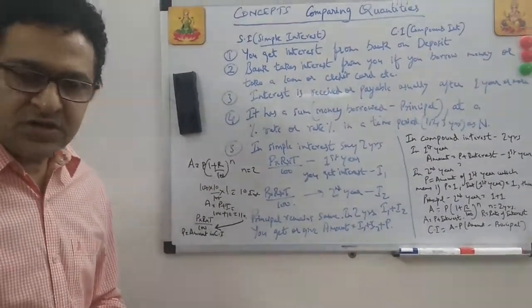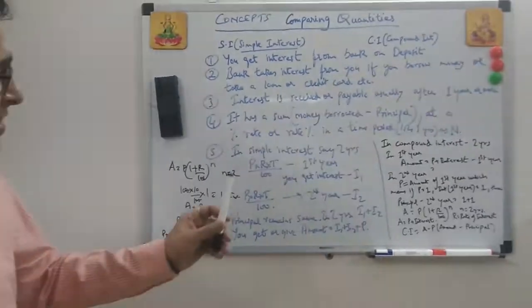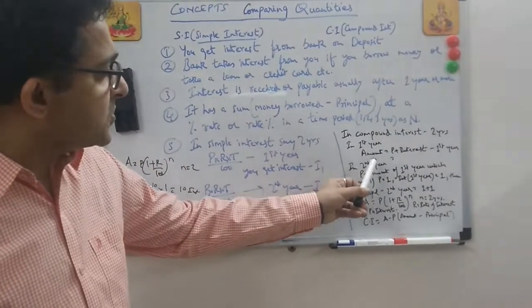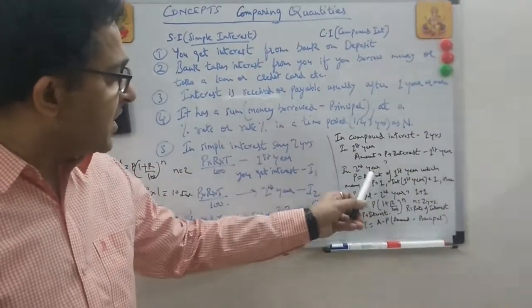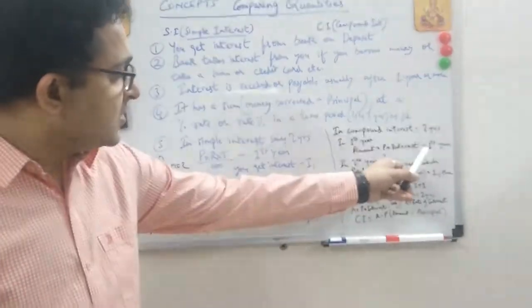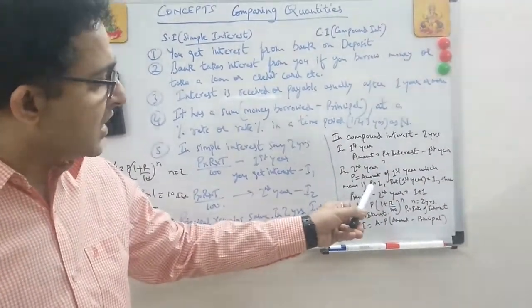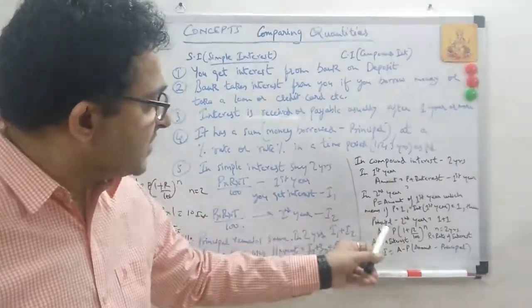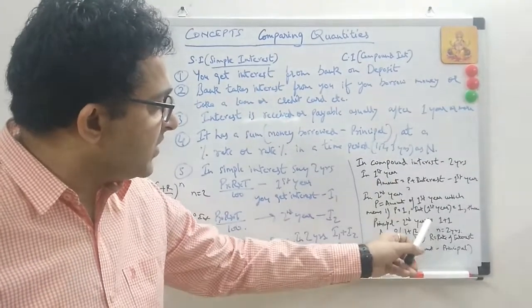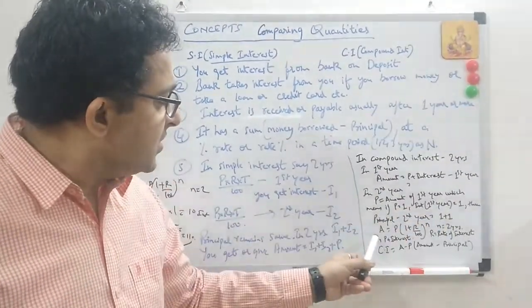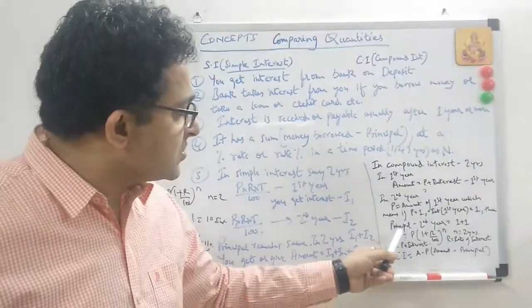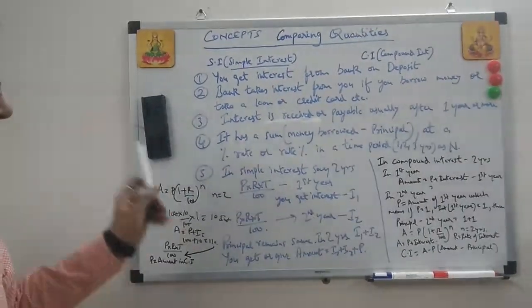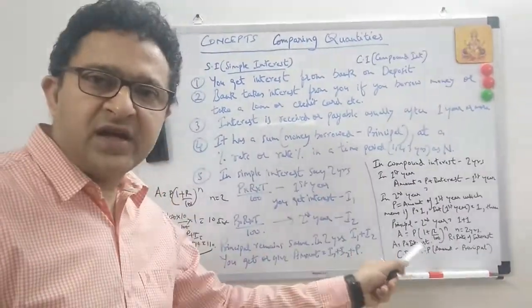We'll do more questions on this, but this was the whole idea. We can understand this. Same thing I have written over here. In compound interest for 2 years, first year amount is equal to principal plus interest of the first year. In the second year, principal is equal to the amount of the first year, which means if principal is 1, I have taken an example of principal 1, interest in the first year is 1, right? Then principal in the second year in case of compound interest will be 1 plus 1, which becomes 2. So here, when we have to calculate the amount for 2 years, principal becomes 2, while in simple interest, principal never changed. So principal in compound interest is higher each year.